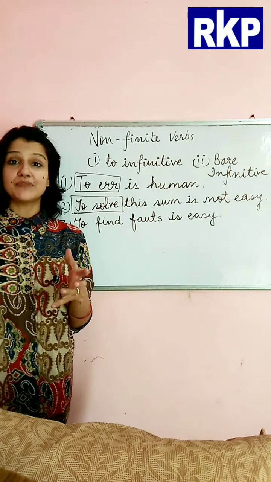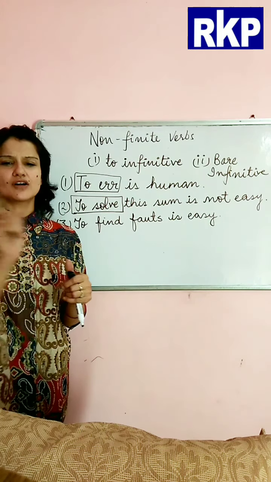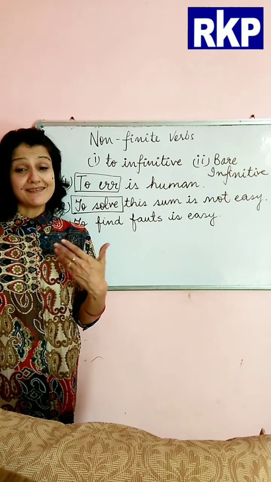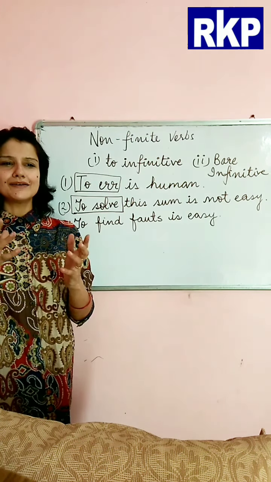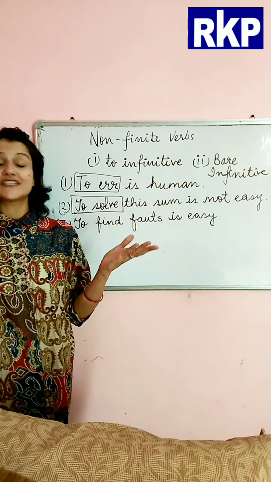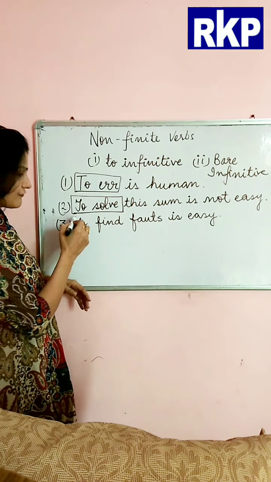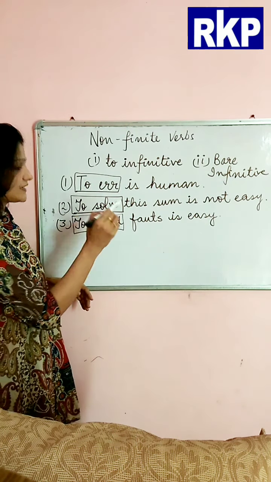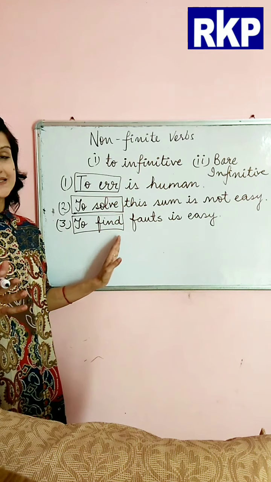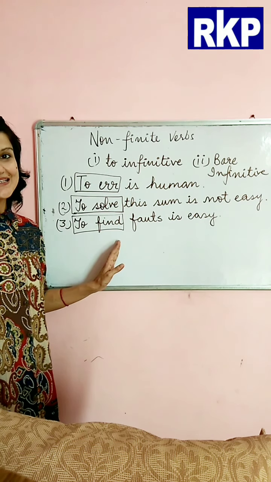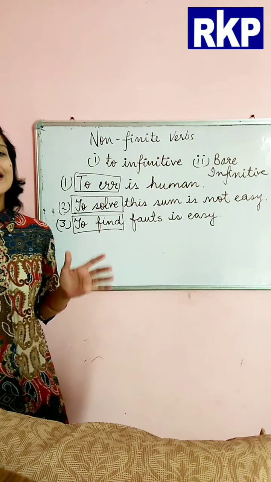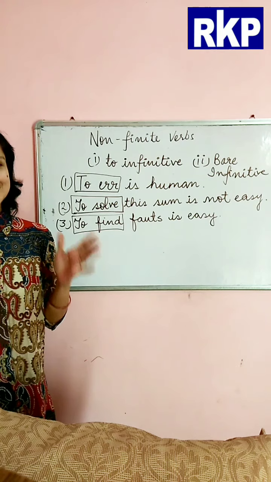When somebody does something and we say, this is not good, you could have done this in this way, okay, it could have been better. All right, so we are prone to these things. We are habitual of doing these things sometimes, which is very bad actually. So here, of course, to find is the infinitive here, to infinitive, which is of course acting as the subject. Alright, so these were the examples where to infinitive is used as the subject.